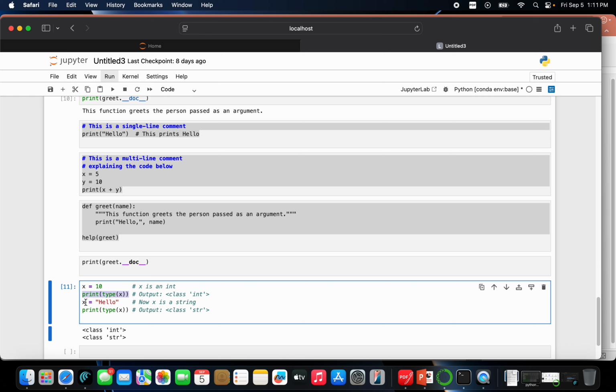Same here, x is equal to hello, so that is a string. When you print this code, that will give you class string. So if you want to check the class of any variable, then use print type with the variable's name. That will give you the output, the type of string, right?